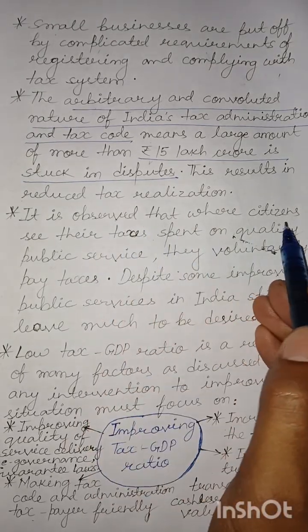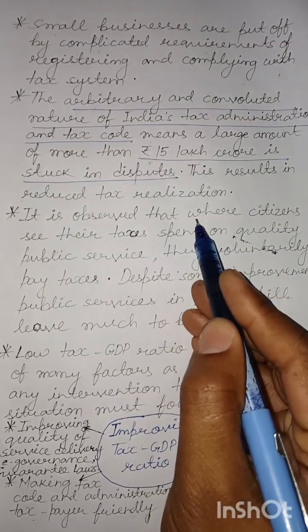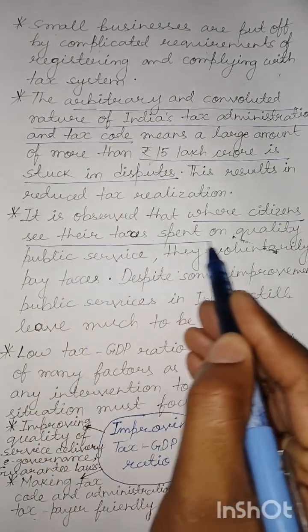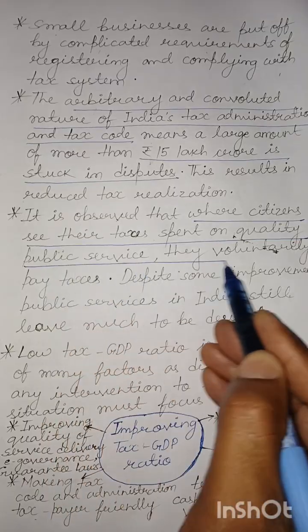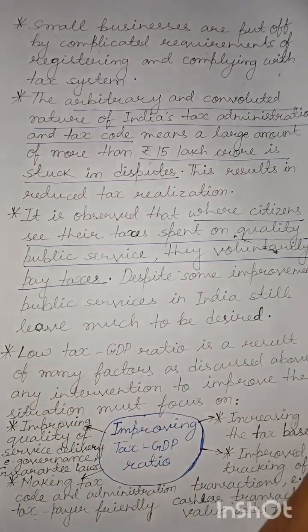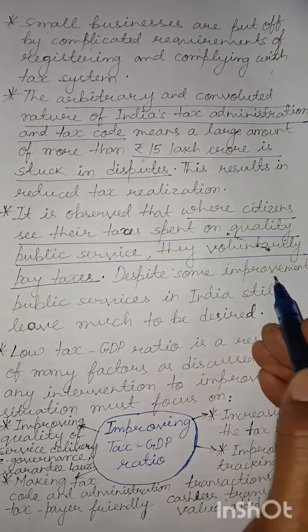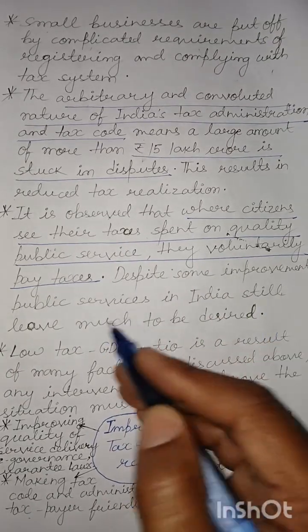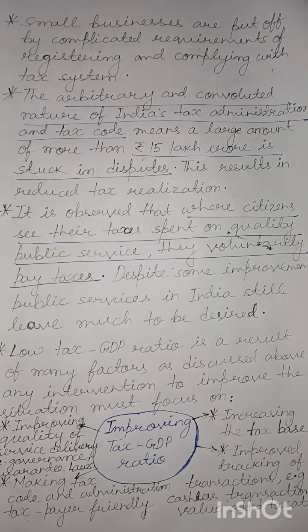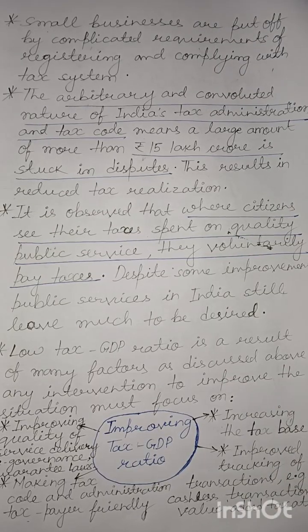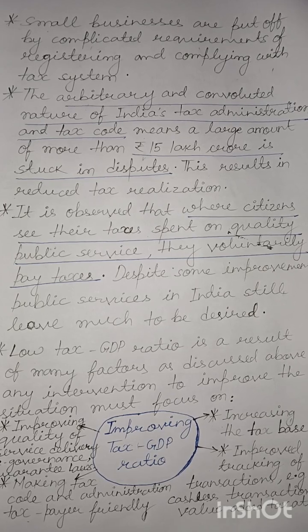It is observed that where citizens see their taxes spent on quality public service, they voluntarily pay taxes. Despite some improvements, public services in India still leave much to be desired. The point is, there has been some improvement since 1947 in India's public service delivery. Nowadays, it's much improved compared to the earlier days. But again, this still has a large gap compared to other nations of the world.